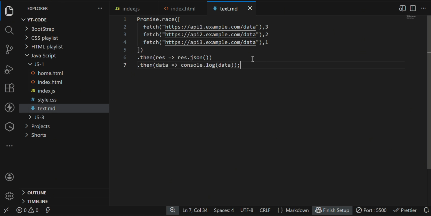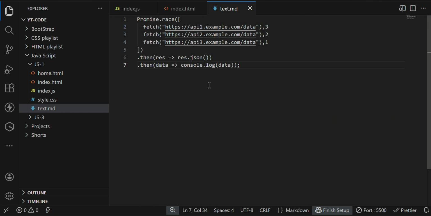And here there is one small example I have written as a real world example: API 1, API 2 and API 3, three APIs I have. Inside these three APIs, the one that executes first is going to be printed. I have written the seconds here also: 3 seconds, 2 seconds and 1 second. The one that completes the execution first is going to be printed.